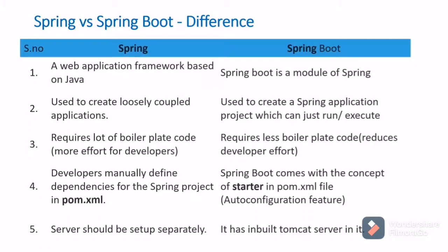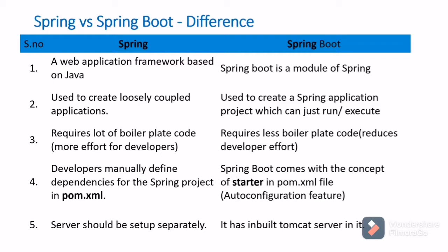Now let's see more differences between them. First point, as we saw already, Spring is a web application framework based on Java. Spring Boot is a module of Spring. Next point, Spring is used to create loosely coupled applications. Since Spring has features like dependency injection and auto wiring, it is helpful for creating loosely coupled applications. Spring Boot is used to create a Spring application project which we can just run or execute. We can directly run that application.